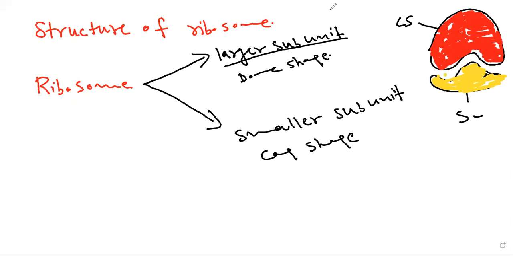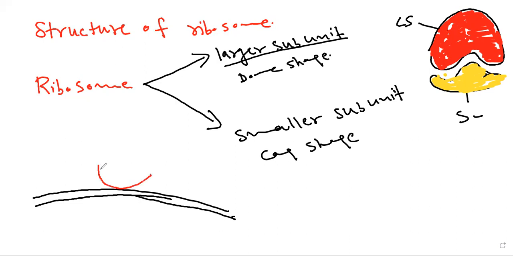As I told you, in eukaryotic cells, ribosomes are attached with the membrane of the endoplasmic reticulum or with the nuclear membrane. So ribosomes attach with the membrane, especially the membrane of the endoplasmic reticulum, with the help of the larger subunit. This one is the larger subunit.